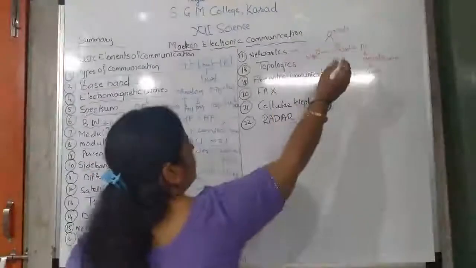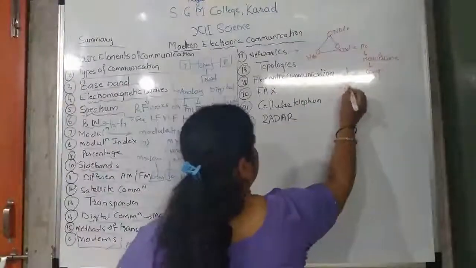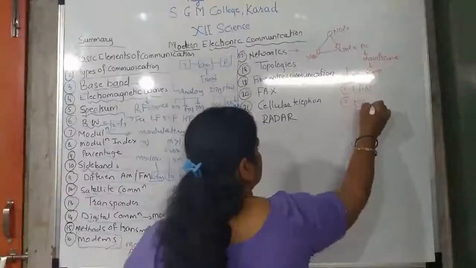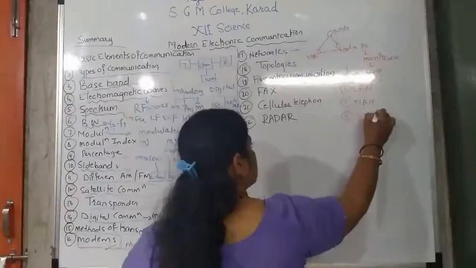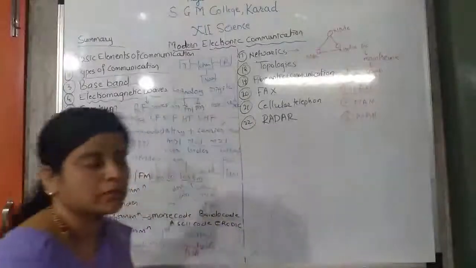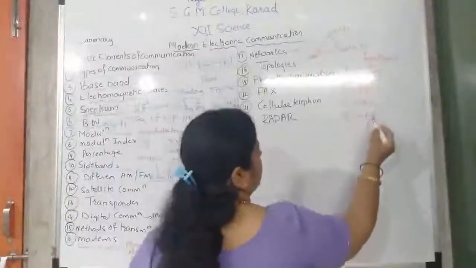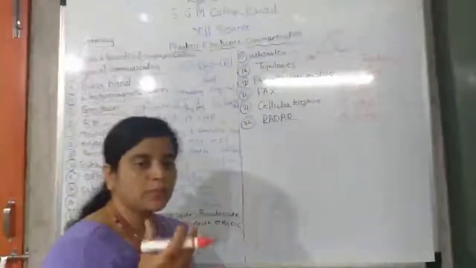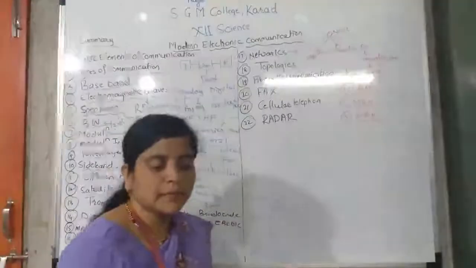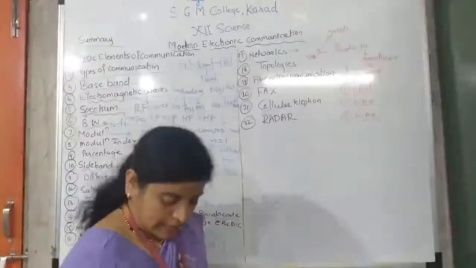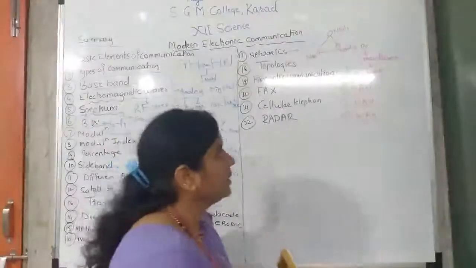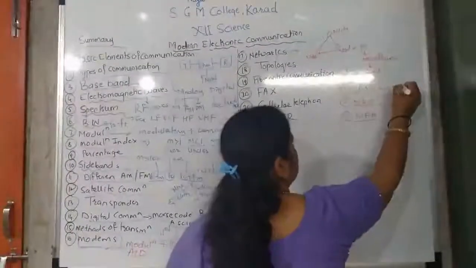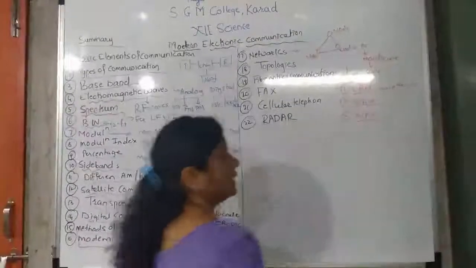So how many types of networks are there? Three types of network. Which are they? LAN, MAN and WAN. What is LAN? Local area network. What is MAN? Metropolitan area network. And what is WAN? Wide area network. In the LAN, what happens? LAN connection is within the office, within the building, within the laboratory, library. Near about 10 to 100 PCs can be used in the LAN connection.